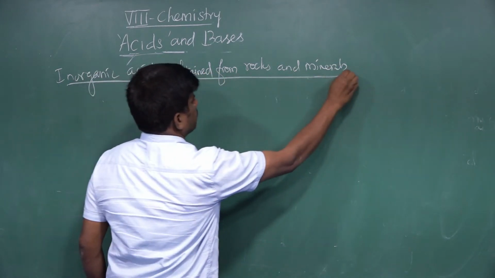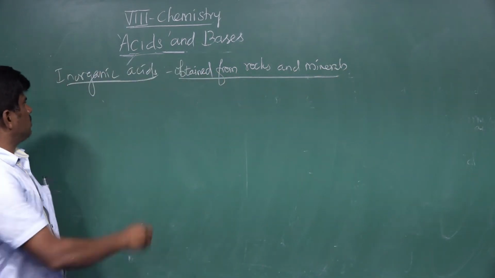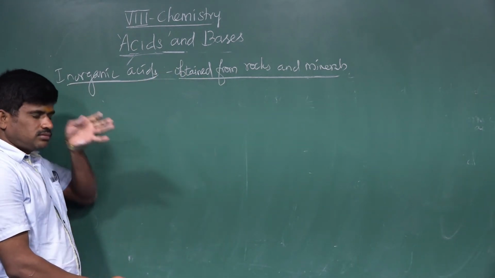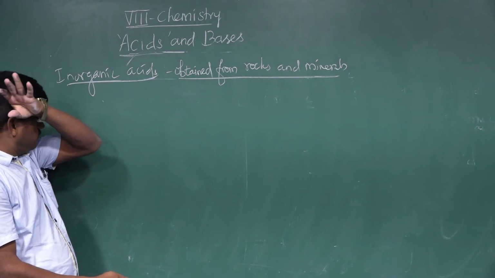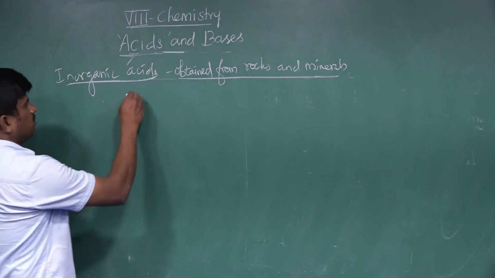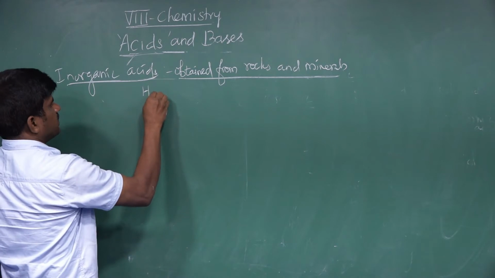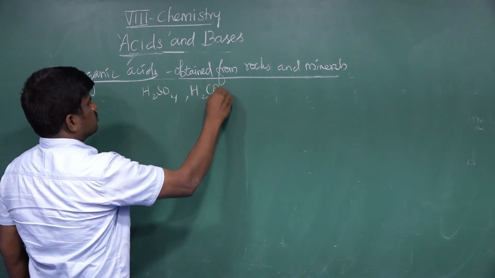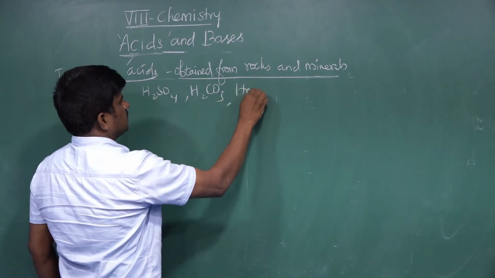Such acids are inorganic acids. Examples: sulfuric acid, carbonic acid H2CO3, and nitric acid.